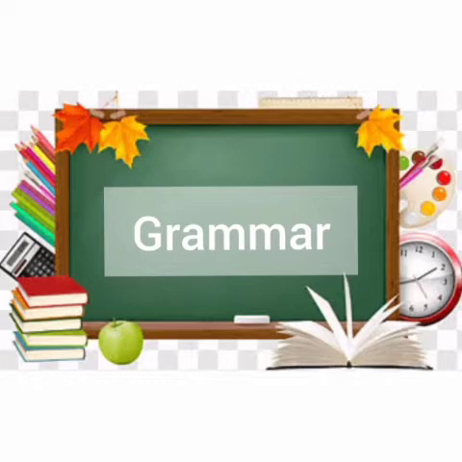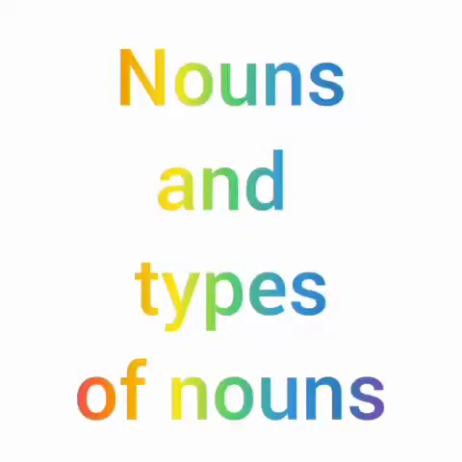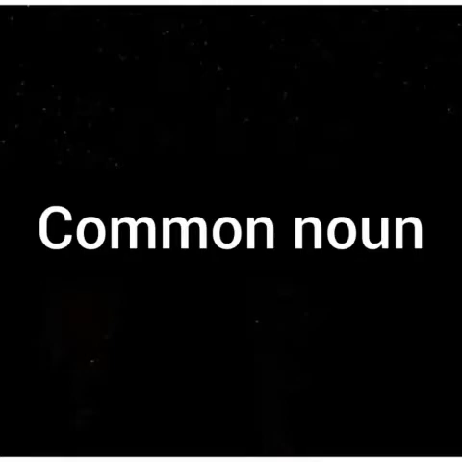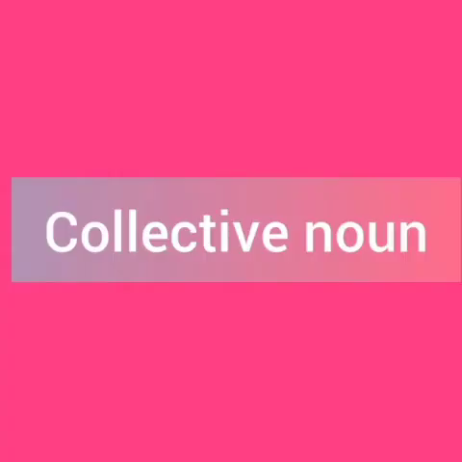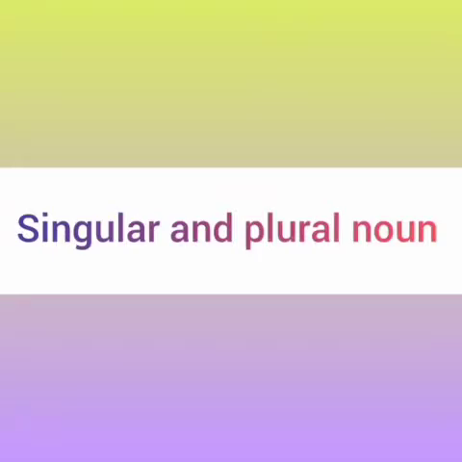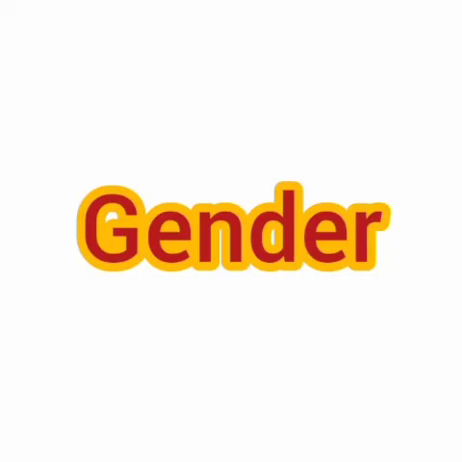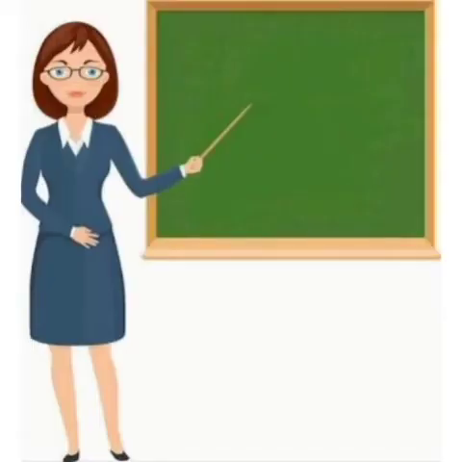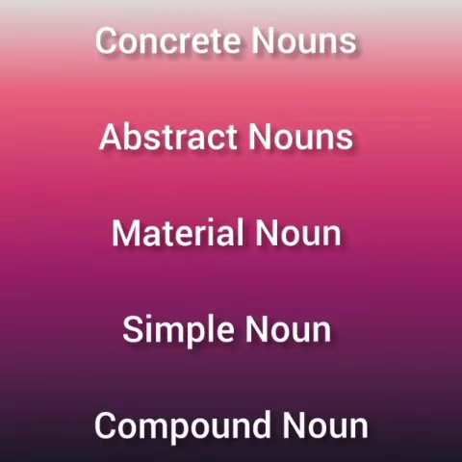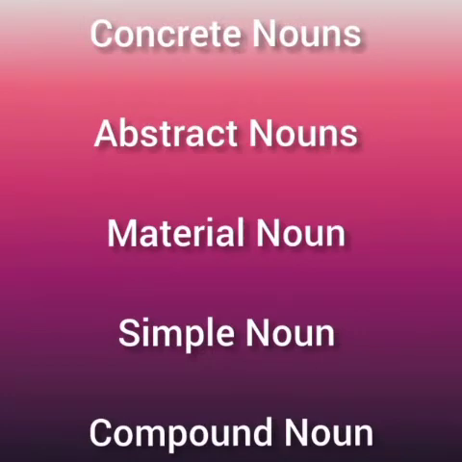Children, last lecture we have learned about nouns and types of nouns. Let's recall about it. Common noun, proper noun, collective noun, singular and plural noun, countable and uncountable noun, and gender. Today we are going to learn about concrete nouns, abstract nouns, material noun, simple noun, and compound noun. So let's start with it.